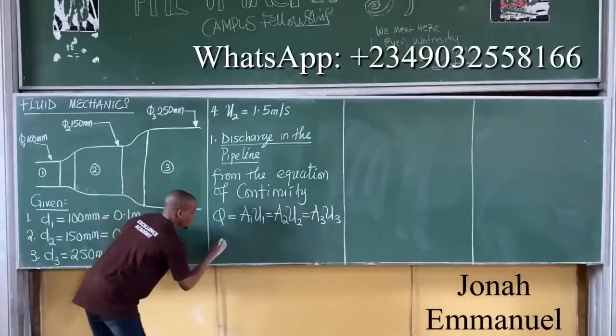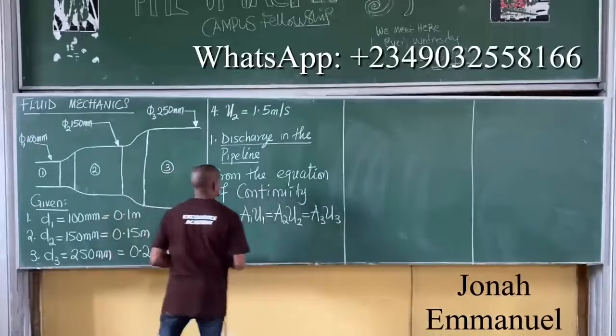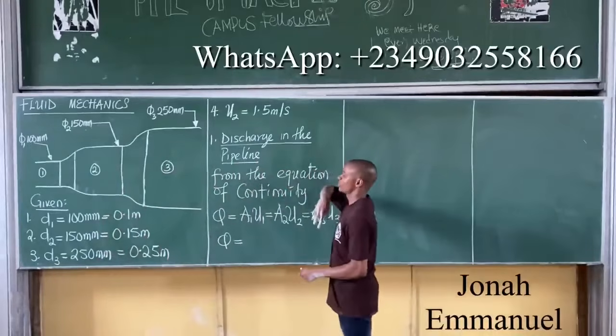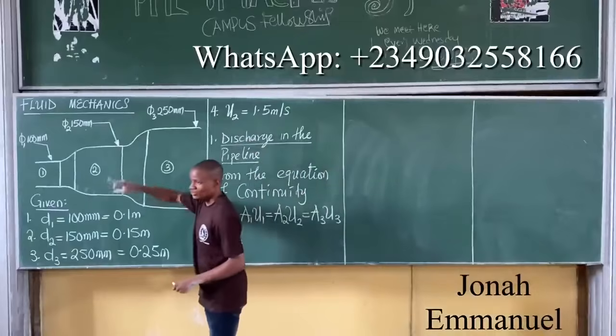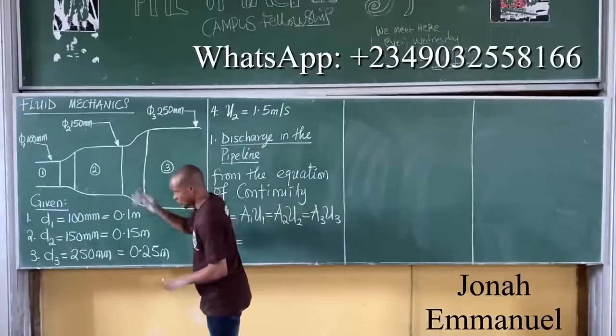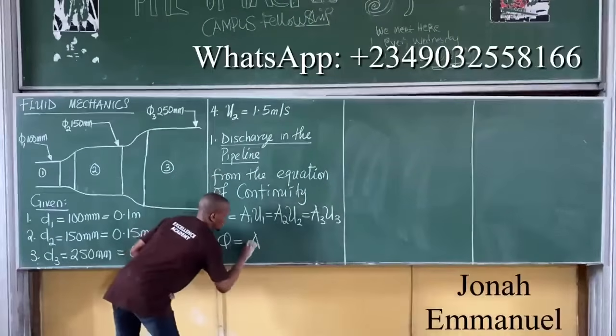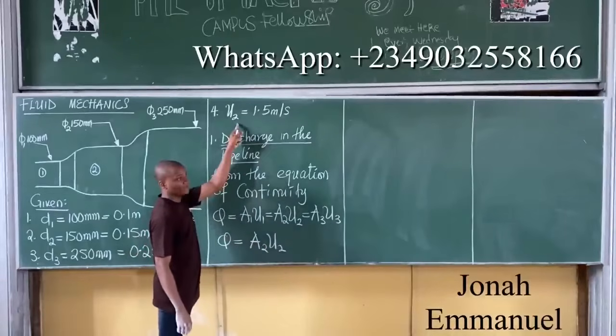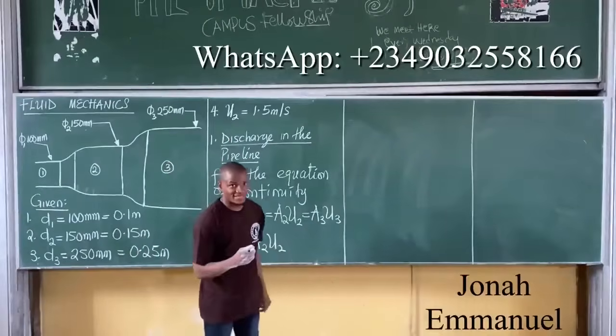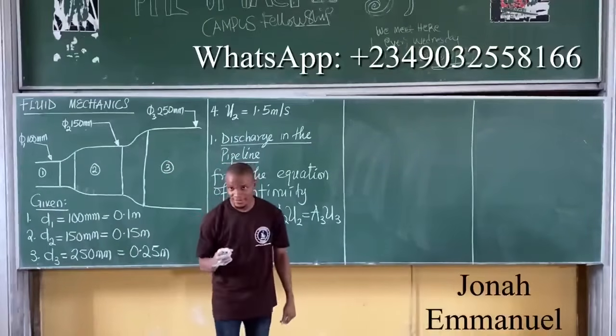Since I have velocity for pipe 2, I'll use A2 U2 instead. So discharge becomes A2 U2. Do I have U2? Yes, 1.5. Do I have A2? Not yet. Can I get A2? Yes.